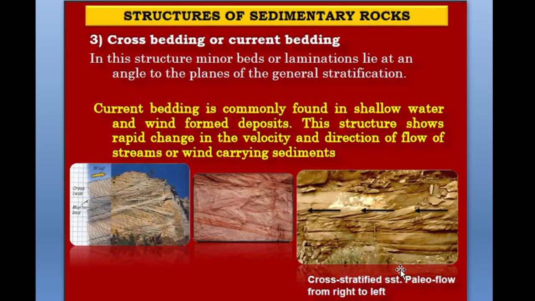Next type of the structure is cross bedding or the current bedding. Cross bedding structure is also called current bedding structure.